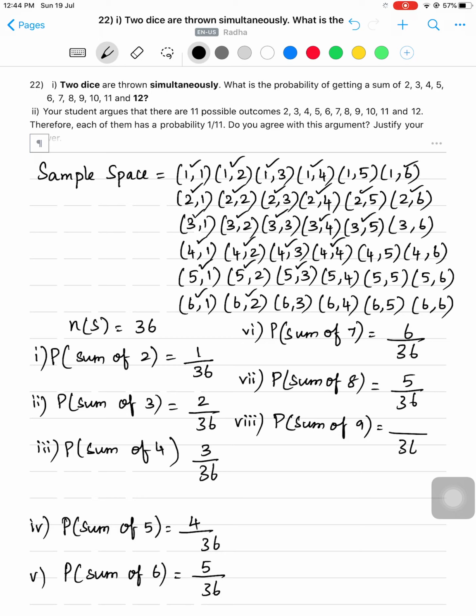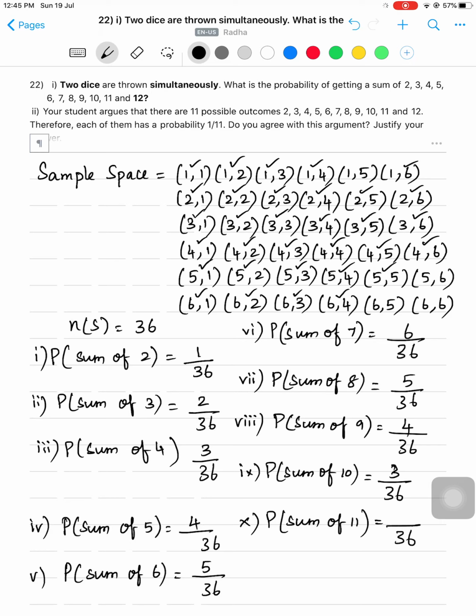The next one is sum of 9. So, out of 36, how many outcomes? 6 plus 3, 5 plus 4, 4 plus 5, 3 plus 6. All these sums make 9. So, how many are there totally? 4. So, 4 by 36. What about the next one? Sum of 10. Out of 36, 6 plus 4 is 10, 5 plus 5 is 10, 4 plus 6 is 10. So, 3 by 36. What about the next one? Sum of 11. So out of 36, sum of 11 is 6 plus 5, 5 plus 6, there are 2. So 2 by 36.